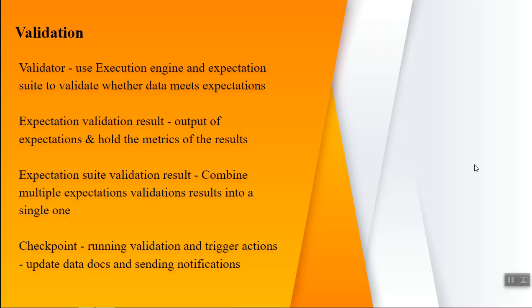The final thing is a checkpoint. What is a checkpoint?